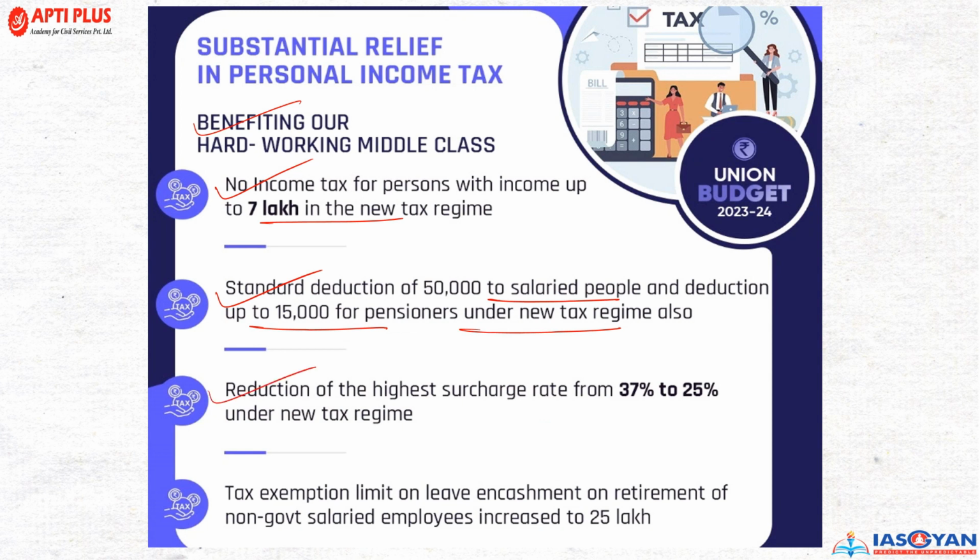The highest surcharge rate is reduced from 37% to 25% under the new tax regime, and the tax exemption limit on leave encashment on retirement of non-government salaried employees has been increased to 25 lakh rupees. So I'm discussing only the important parts that are relevant for your examination, and even, at least for a citizen of this country, you should know some basics of the budget.